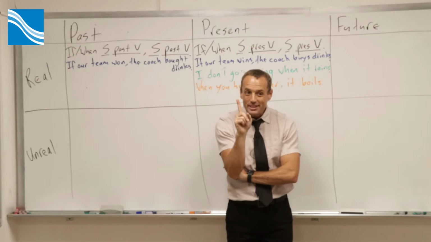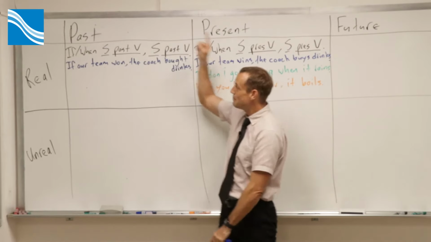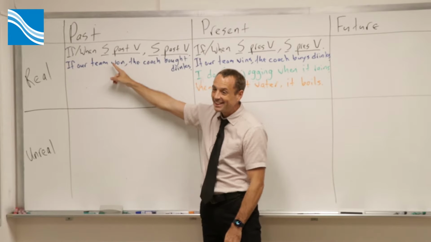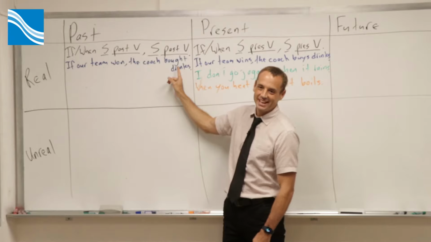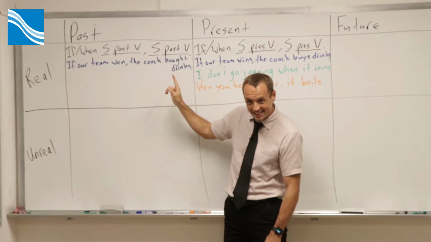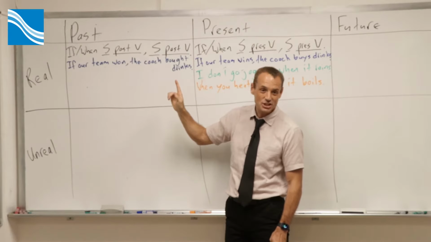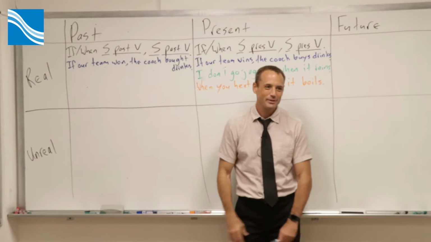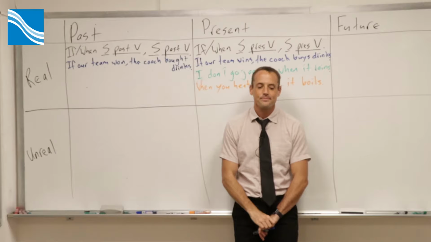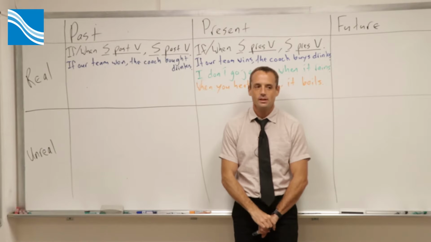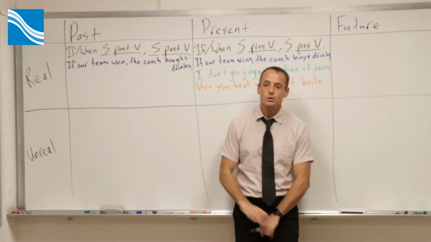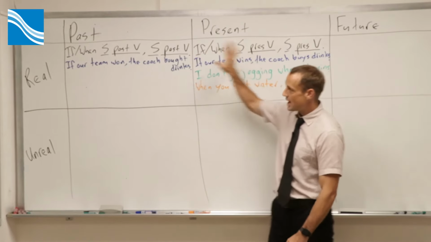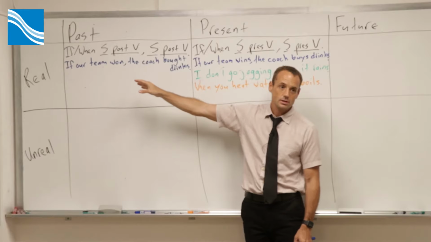But the good thing about baseball was a past real thing. If our team won, the coach bought drinks. He took us to 7-Eleven, and we all got slushies. A slushie is like a bing sha. We all got slushies. That was the rule. If we won, we got slushies. Slurpees. All right, this is just something that was always true in the past. This one is always true now. That one was always true in the past.